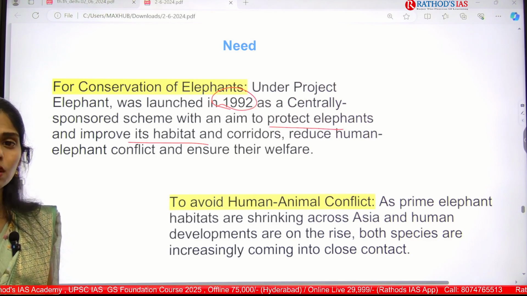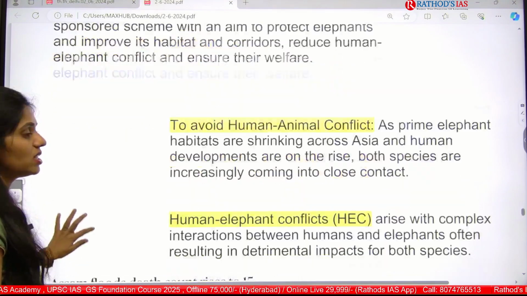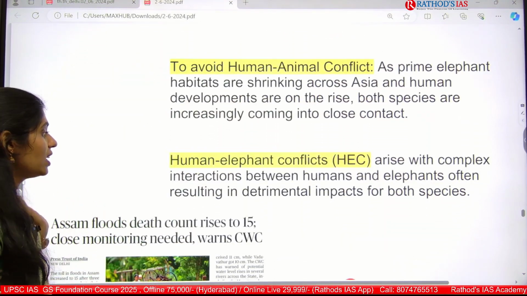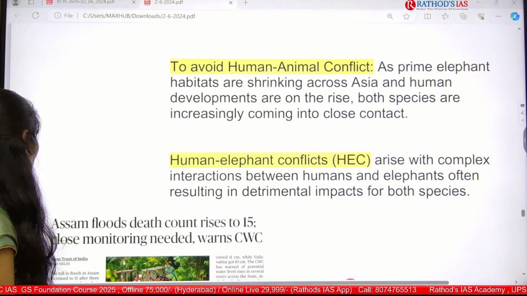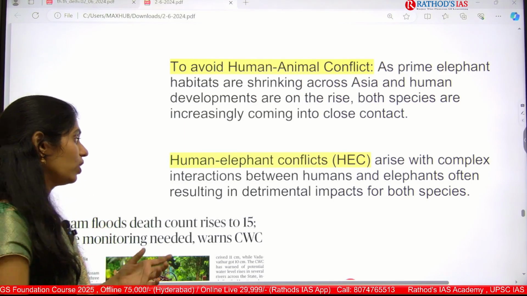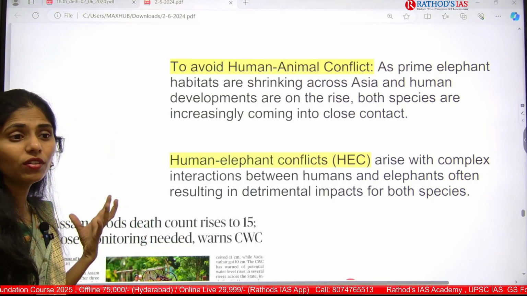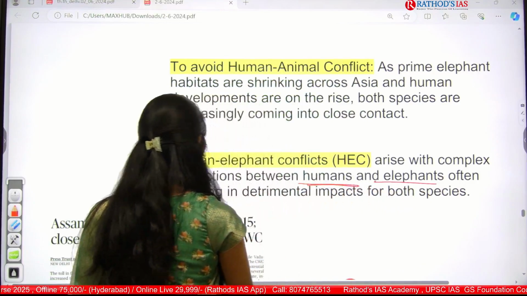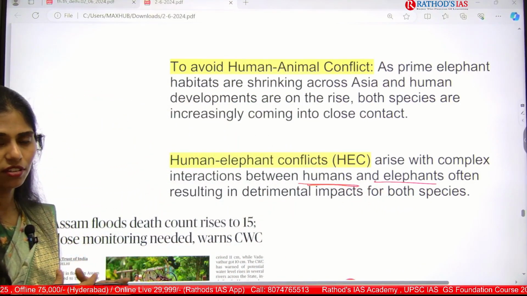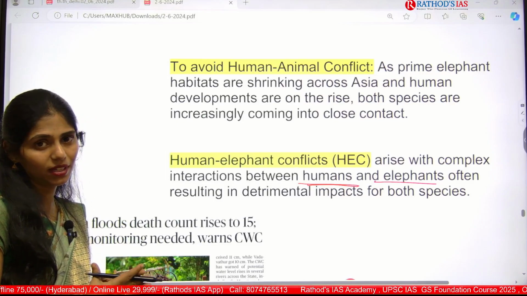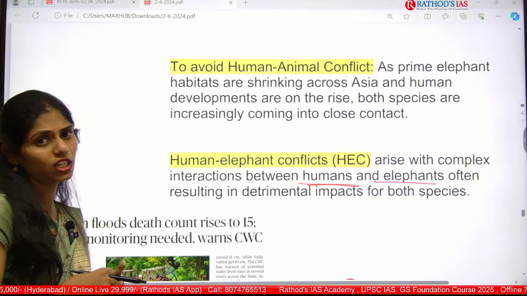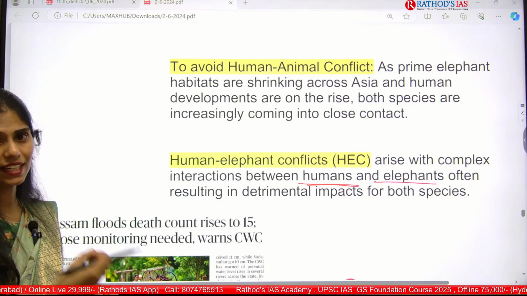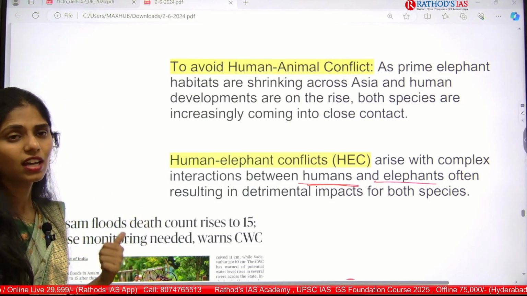So, this is the first important point. And next one is even we can avoid this human animal conflict. That is the thing that you can see. And next one, here now we are getting some more important complex problem, like whenever we are using that technology, humans and elephants will often be saved, so that we can also reduce this human elephant conflict or decrease the human elephant conflict related deaths, and even we can decrease this man animal conflict.